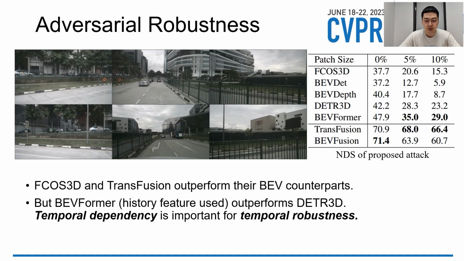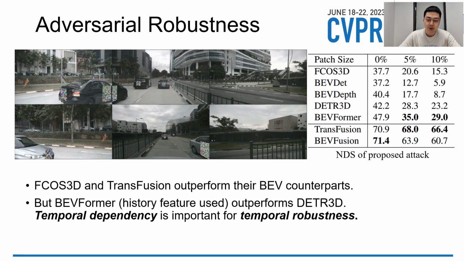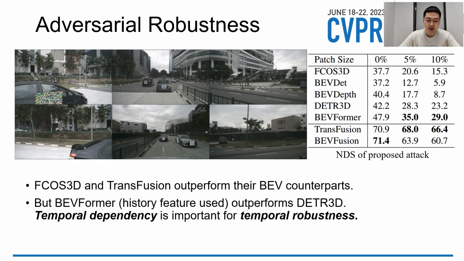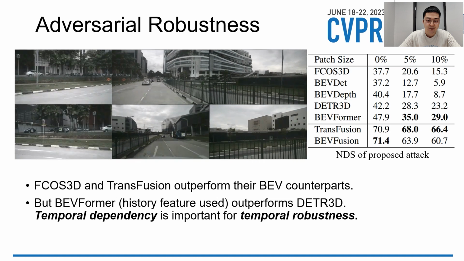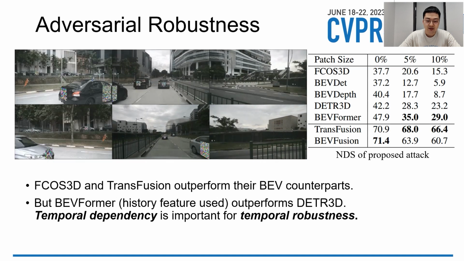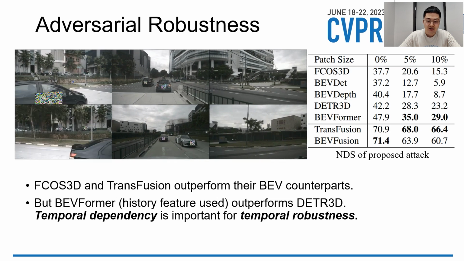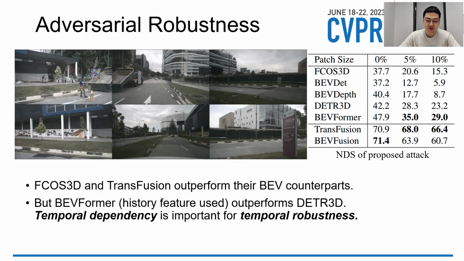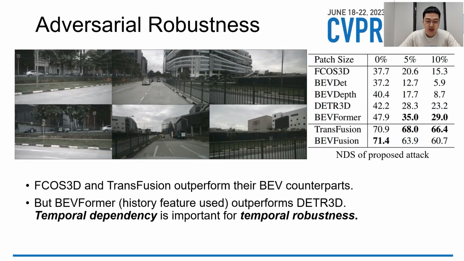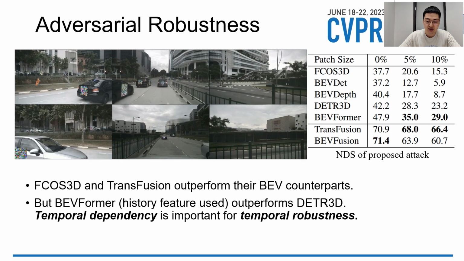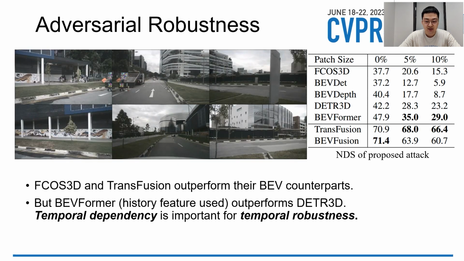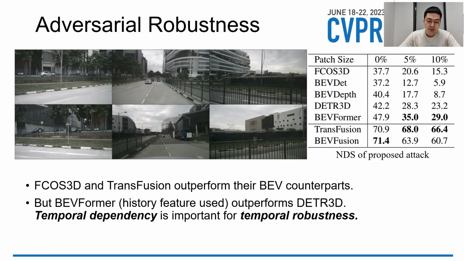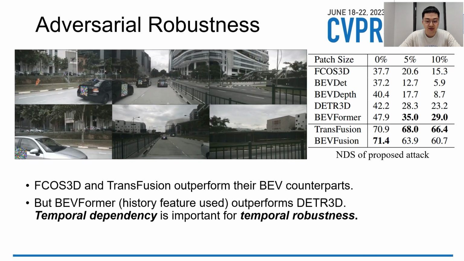Here is a demo video of our proposed attack. As you can see, the patches are not only multi-camera universal, but also temporally universal. From the results, we find FCOS3D and TransFusion outperform their BEV counterparts, but BEVFormer, which uses history features, outperforms DETR3D. This indicates that temporal dependency is important for robustness.